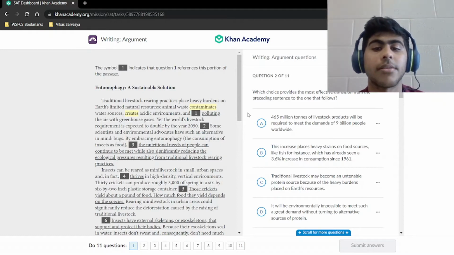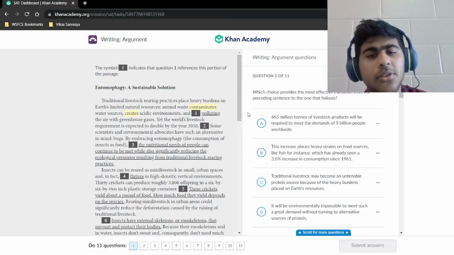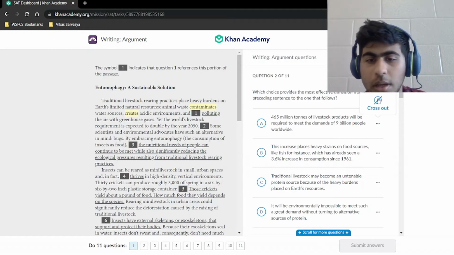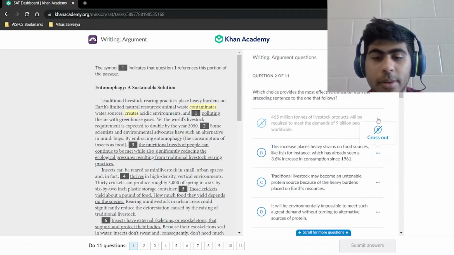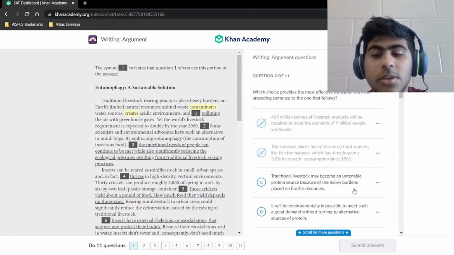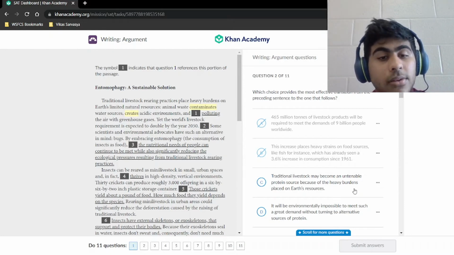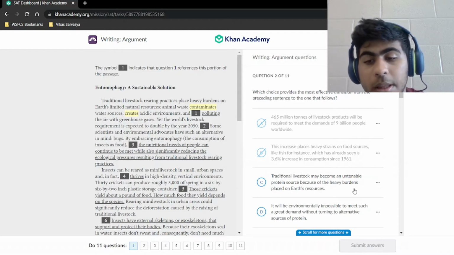Keep that in mind. And we have 465 million tons of livestock products to be required to meet the demands of 9 billion people. That doesn't talk about anything about the bugs. And then the next one's heavy strains on food sources like fish. Again, not about the bugs. Traditional livestock may become an untenable protein source because of the heavy burdens placed on Earth's resources. That does seem to work, except it still doesn't talk about bugs. Right? It talks about the problems, but doesn't talk about the bugs.